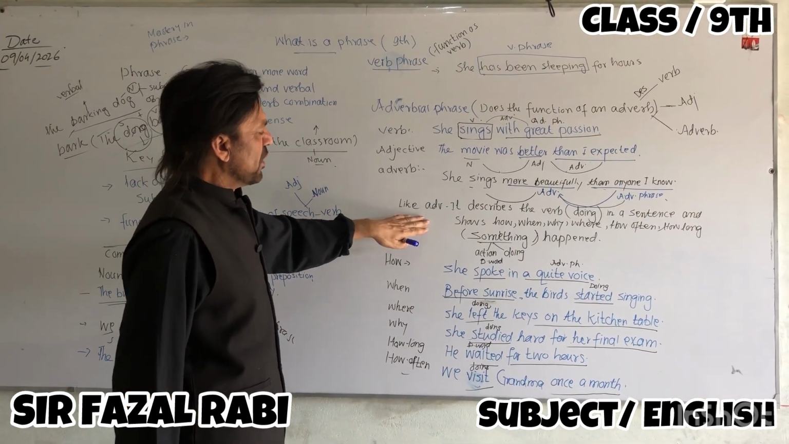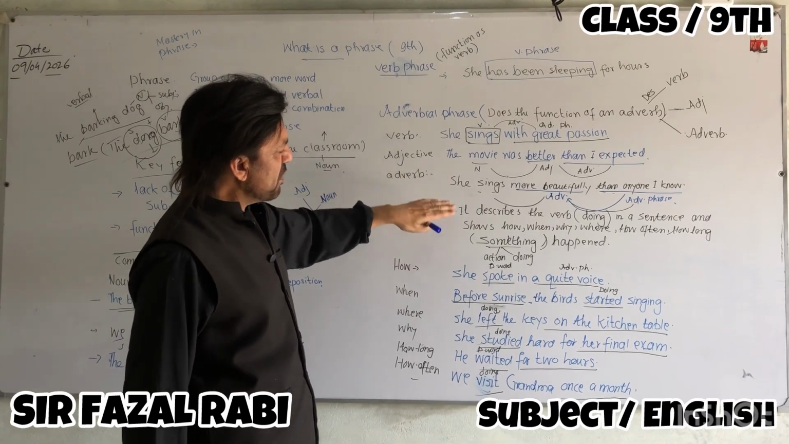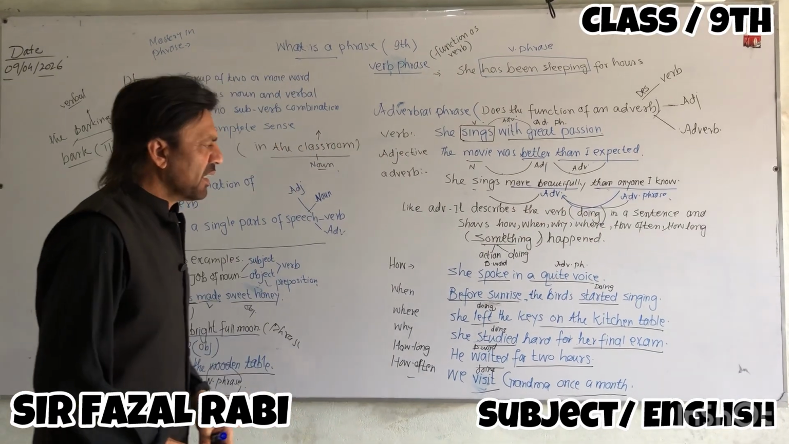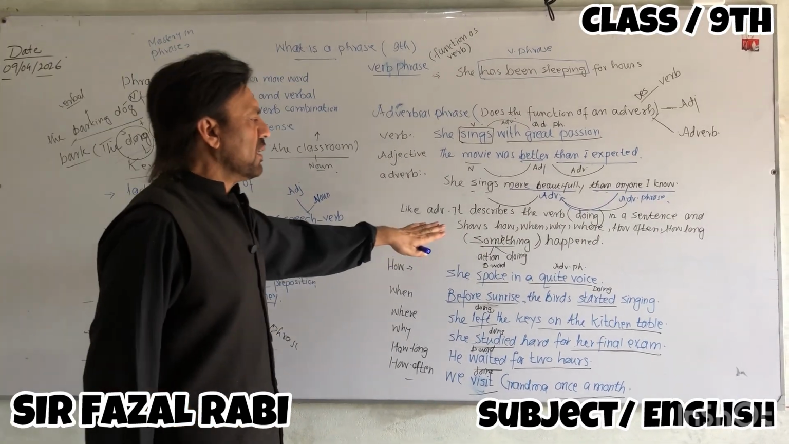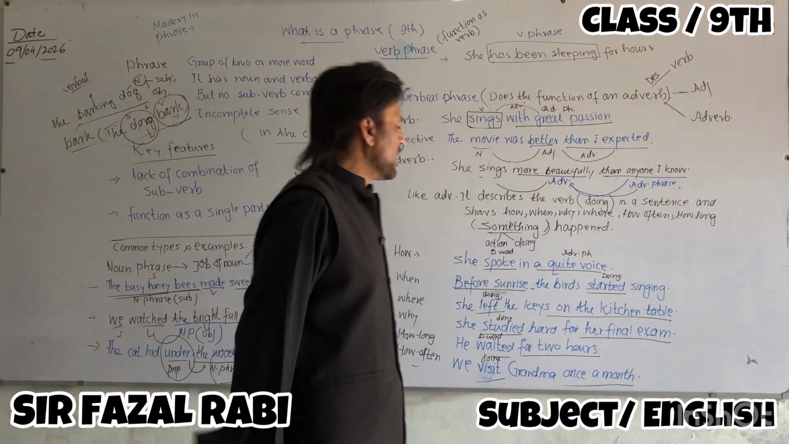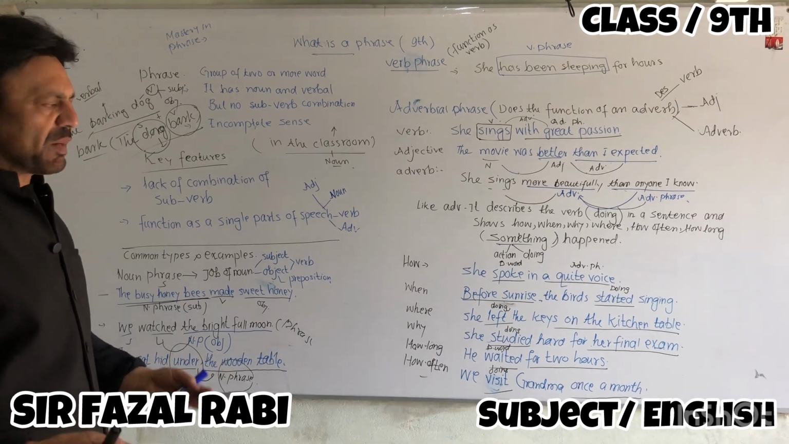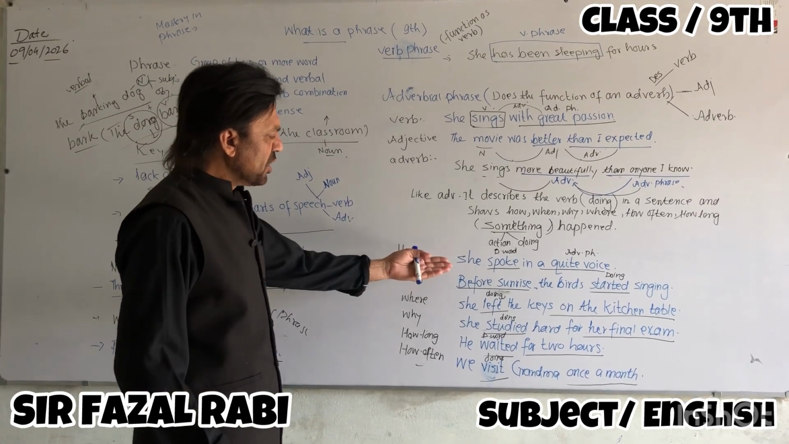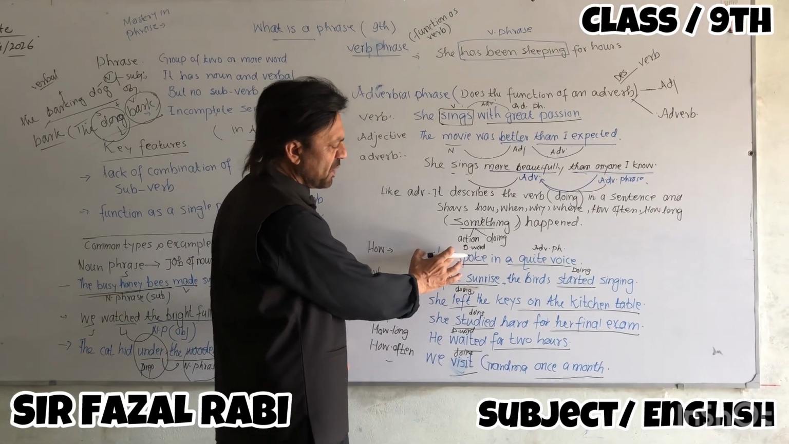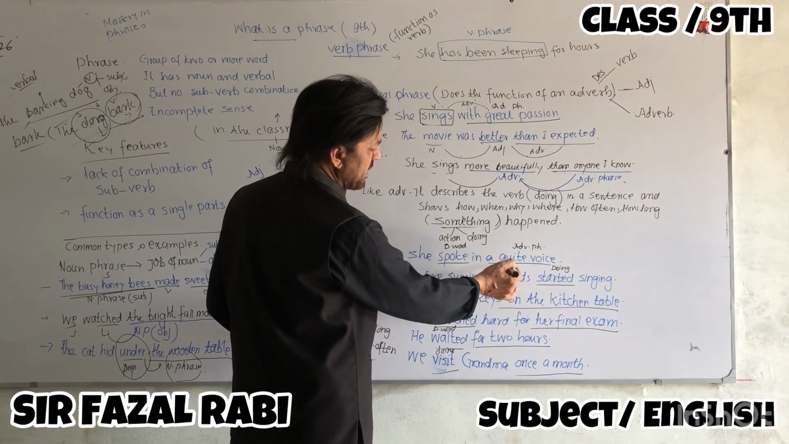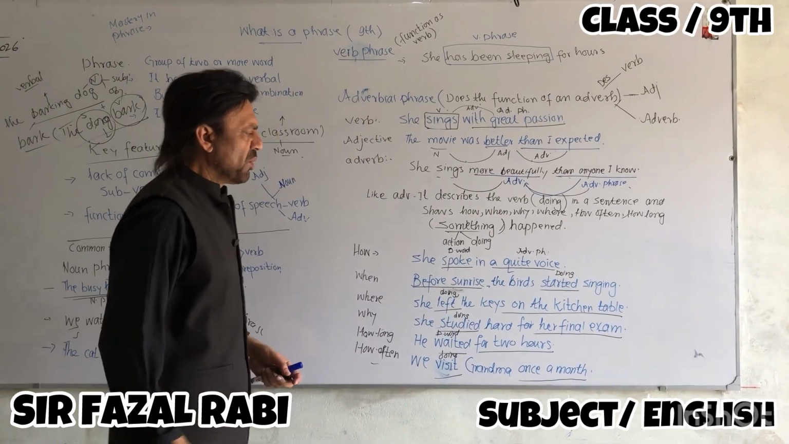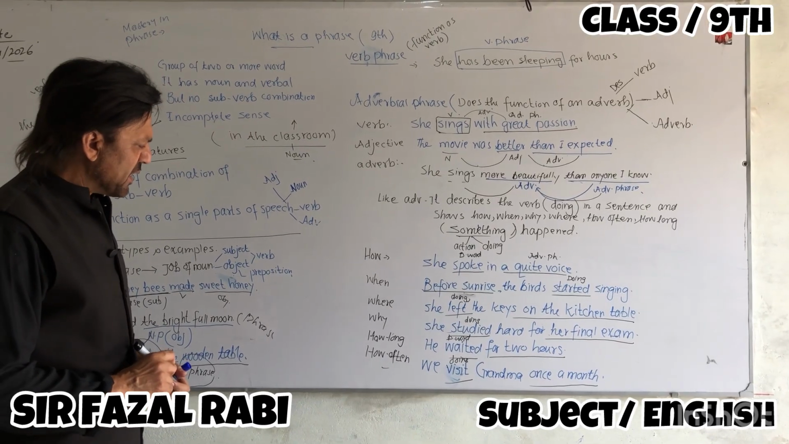Now, like an adverb, the adverbial phrase describes the verb, meaning the doing word in a sentence, and it shows us how, when, why, where, how often, how long something happened, meaning some action happened. Let's see the example. She spoke in a quiet voice. Here, spoke is a doing word, an action word, and in a quiet voice describes the doing word spoke, so it does the job of an adverbial phrase.